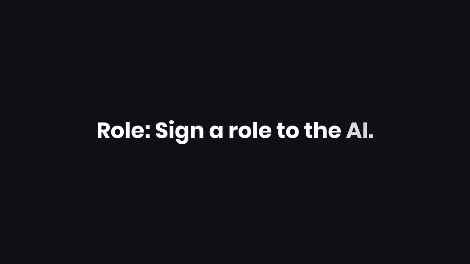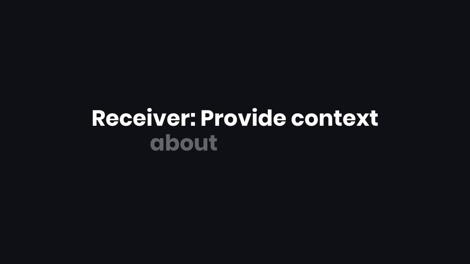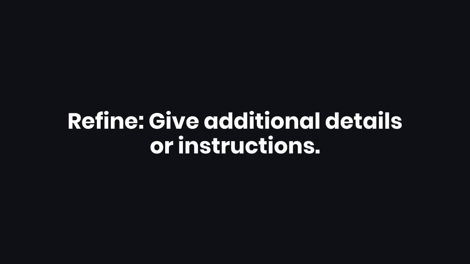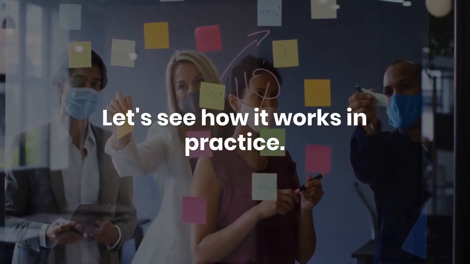This formula helps you structure your prompts effectively. Role: assign a role to the AI. Receiver: provide context about yourself. Request: specify what you are seeking. Refine: give additional details or instructions. Let's see how it works in practice.